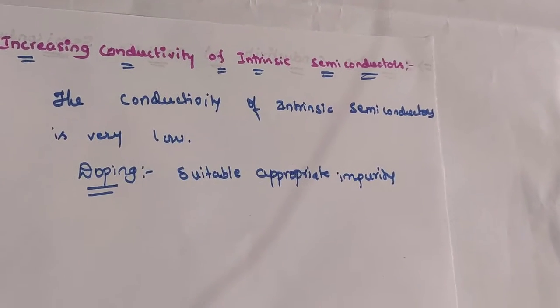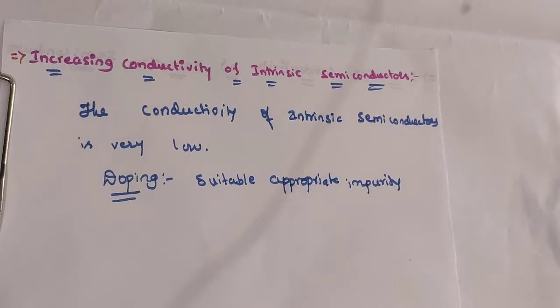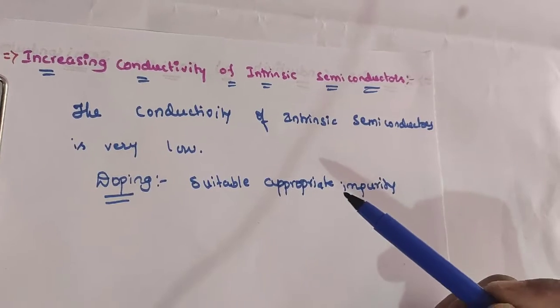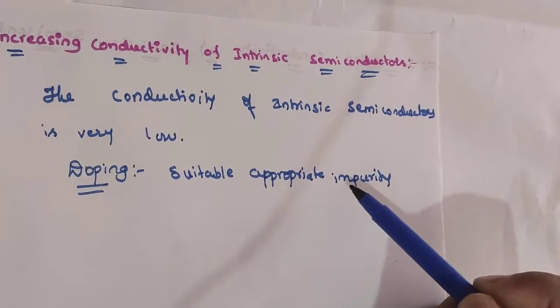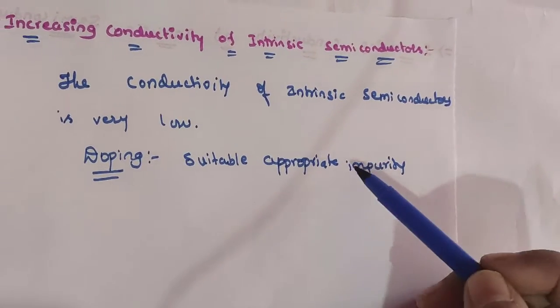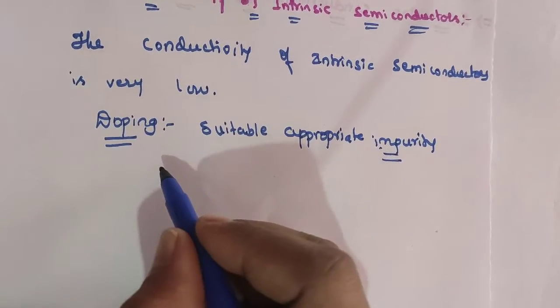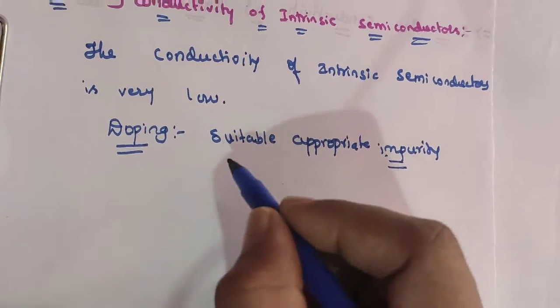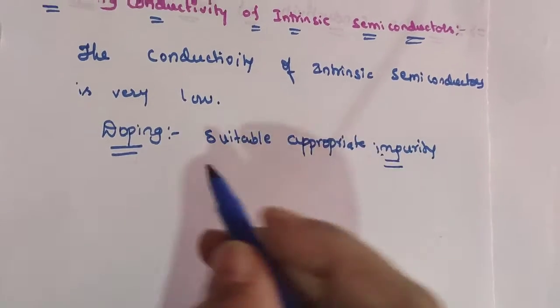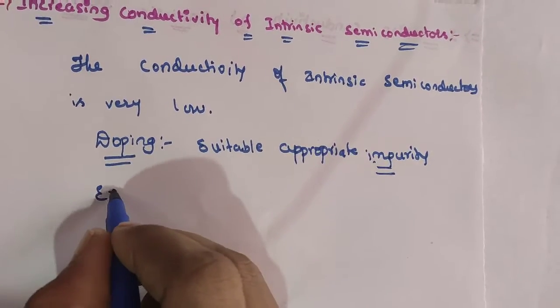However, conductivity can be increased by adding an appropriate amount of suitable impurity. Such a process is called doping, and the resultant semiconductors are called extrinsic semiconductors.